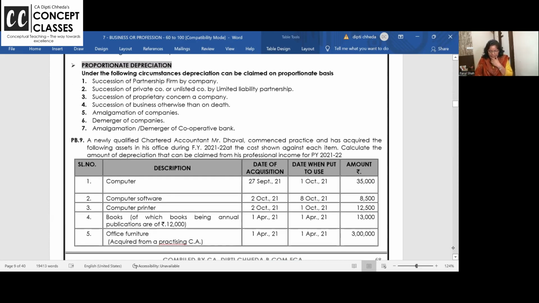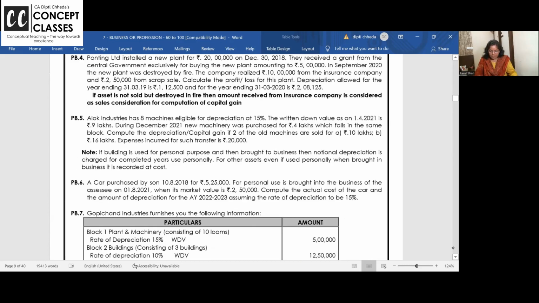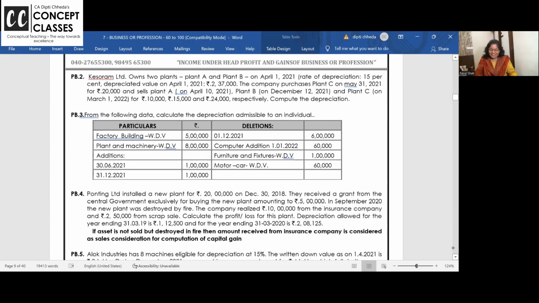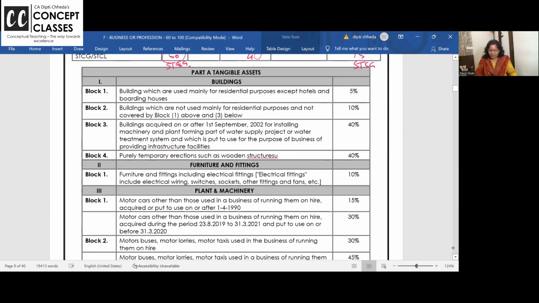Excuse me, ma'am. Yeah, please ask. With regard to the depreciation, do we need to remember the percentages, or the examiner will give in the question paper, ma'am? No, you have to remember at least. This is like in the regular class taught also how to remember that. Okay, yeah. Building is 5 and related to commercial 10. Important ones I can circle and show you.